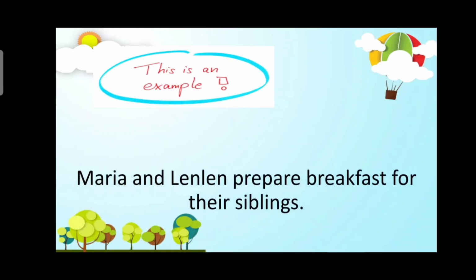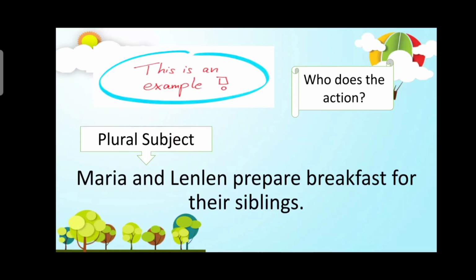Another example. Who does the action? For this sentence, Maria and Lanlan prepare breakfast for their siblings. How many subjects do we have here? Two subjects, Maria and Lanlan. Our verb is prepare, which is what we call the base form of the verb. We are going to discuss this later on.